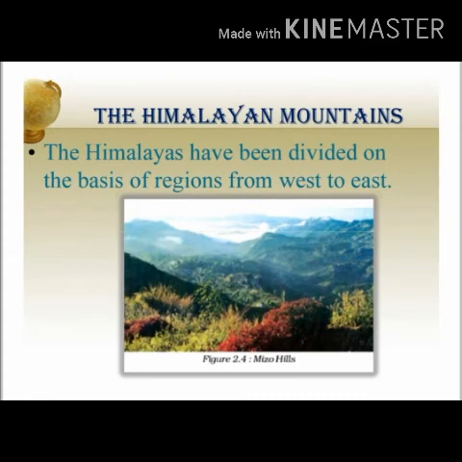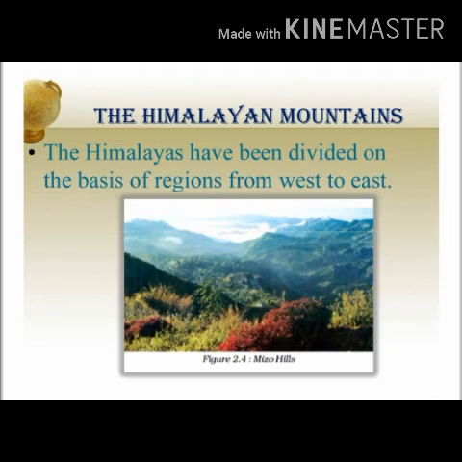We have studied the longitudinal divisions of Himalayas. The Himalayas have also been divided on the basis of regions from west to east. These regions have been demarcated by river valleys. For example, the Himalayas lying between Indus and Satluj have been traditionally known as Punjab Himalaya, but are also known regionally as Kashmir and Himachal Himalaya from west to east respectively. The part of Himalayas lying between Satluj and Kali rivers is known as Kumaon Himalayas.